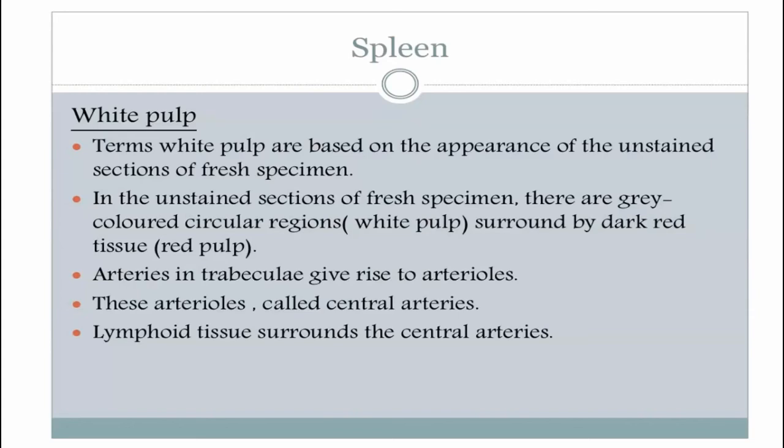And second, the lymphatic tissue of the white pulp around certain central arteries becomes thickened, nodular, forming ovoid masses. These ovoid masses of lymphatic tissue around certain divisions of arteries are called splenic nodules or the Malpighian bodies.